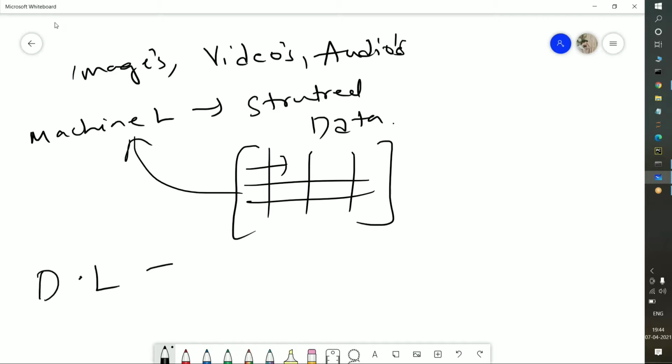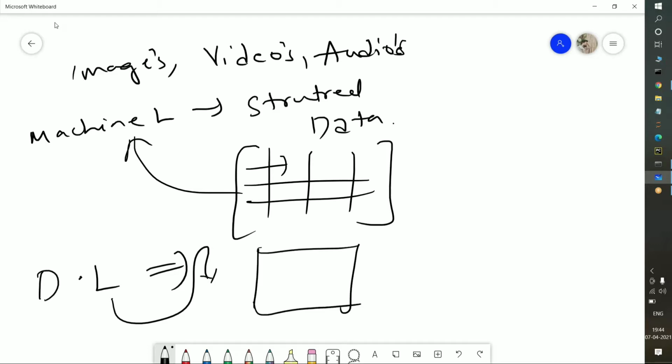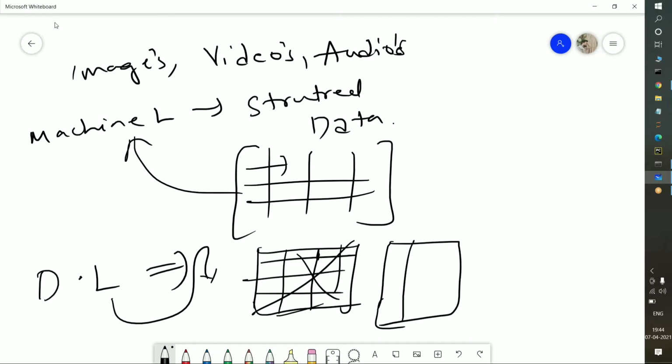When we consider deep learning, if there is any unstructured data, we will handle it with deep learning only. The best example is an image. If you take any image, we think that an image is just a picture, but that is exactly wrong. In each and every layer there are values present. These values are known as pixels. With the help of these pixel values, we handle the image data.